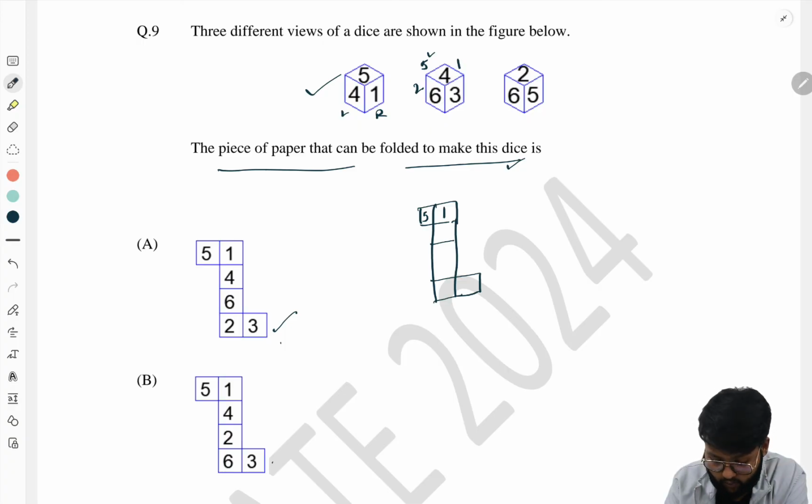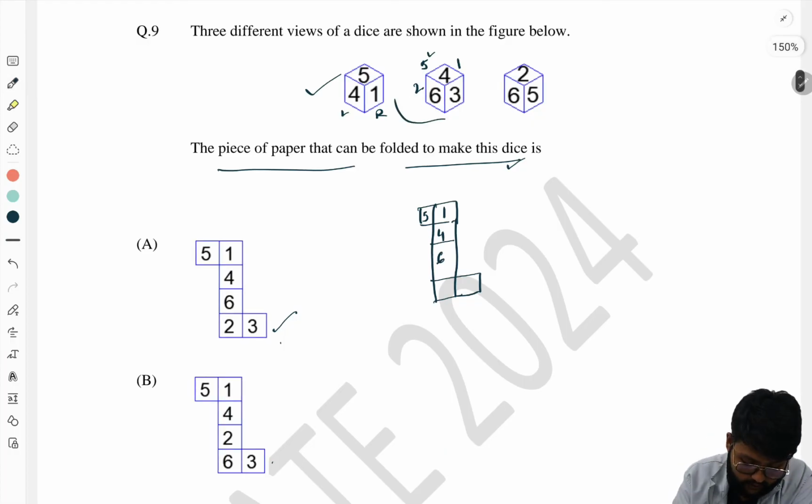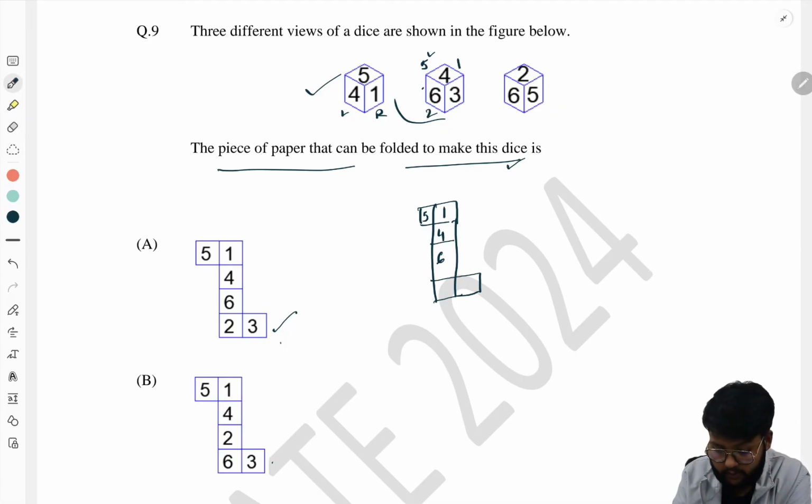Now let's start with 4. So it can be 4, and then 6 comes. Now here 3 2, 2 is just at the bottom of the dice in the second picture, so it is not the correct way to assign.